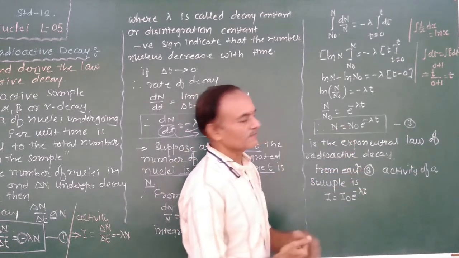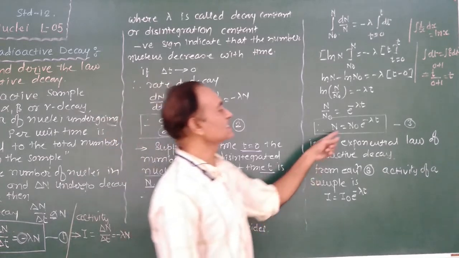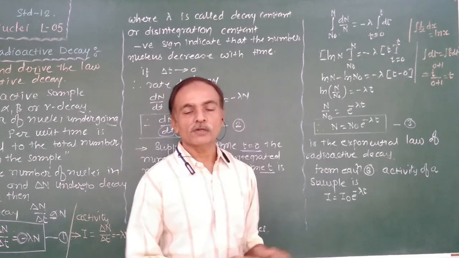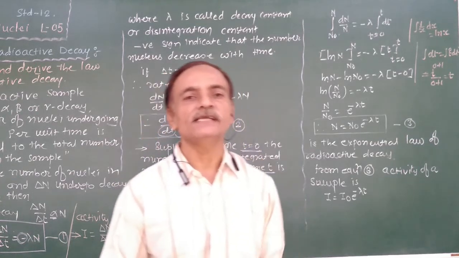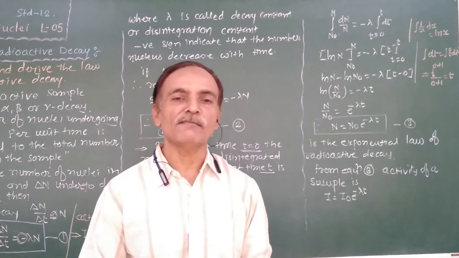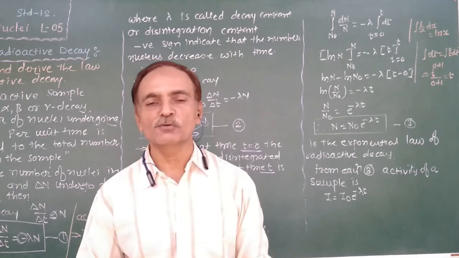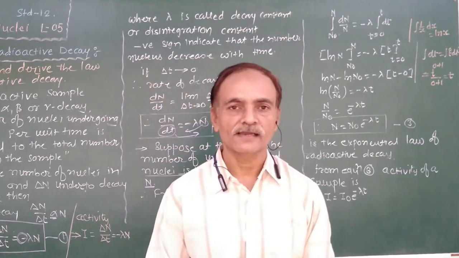From this equation, we can also write in terms of the activity of a sample, I is equal to I0 e to the power minus lambda t. And also in terms of the mass of a substance, at time t suppose the mass is m, and initial mass is m0. Therefore, m is equal to m0 e to the power minus lambda t. So these forms of the equation we use in numericals.